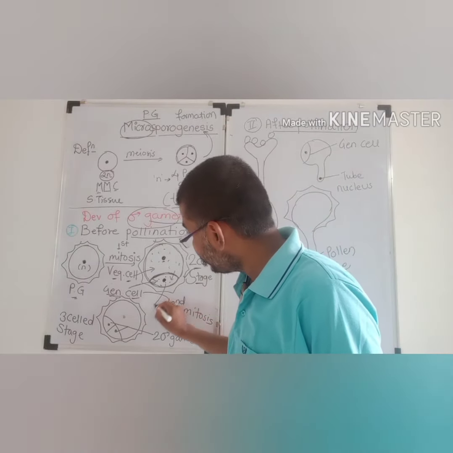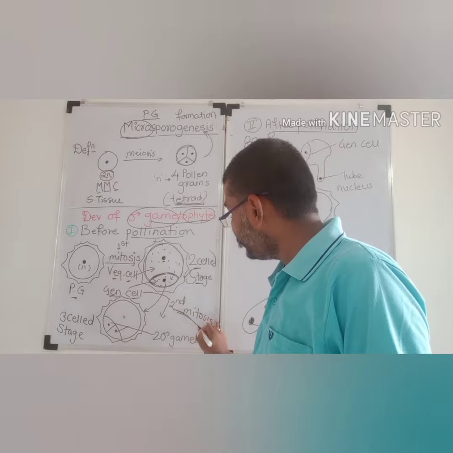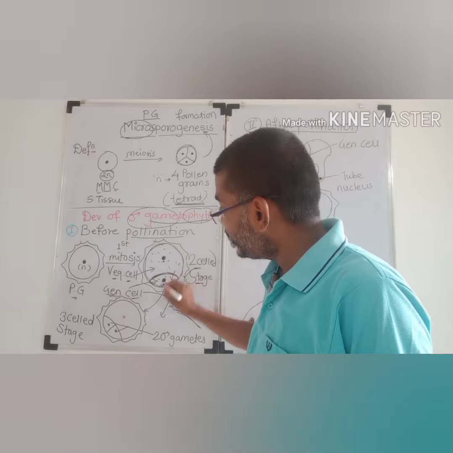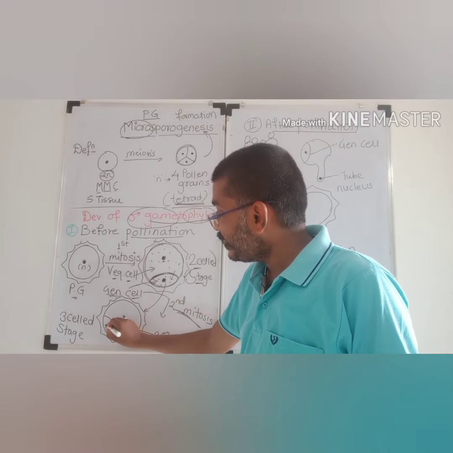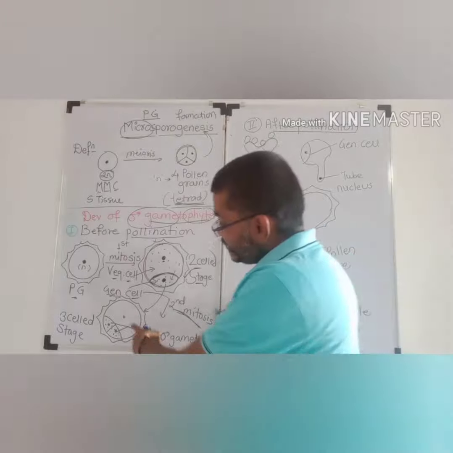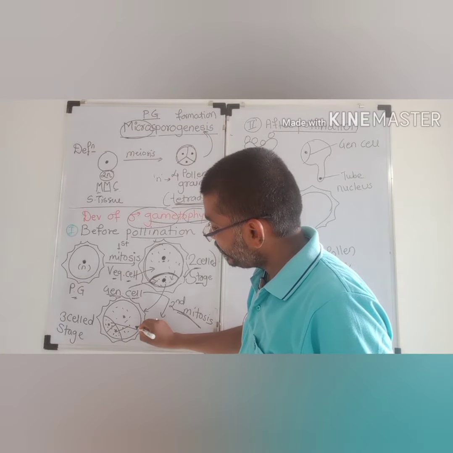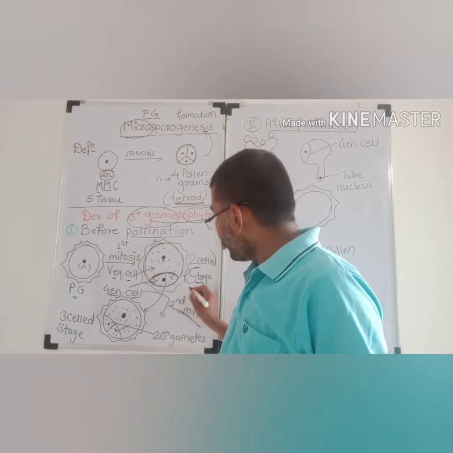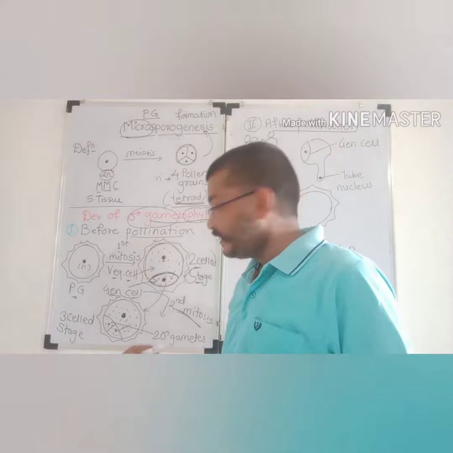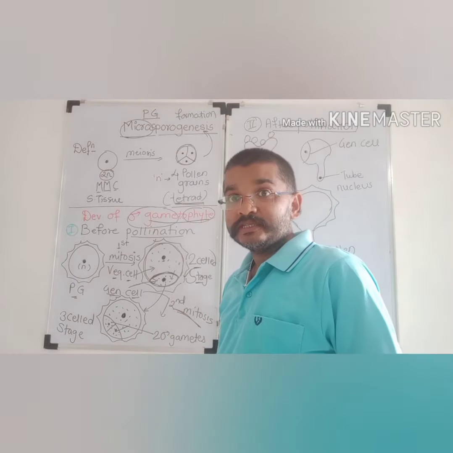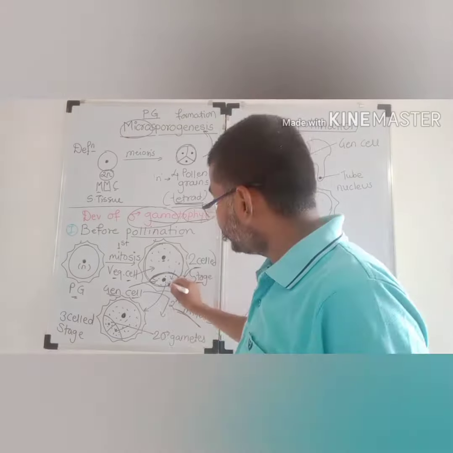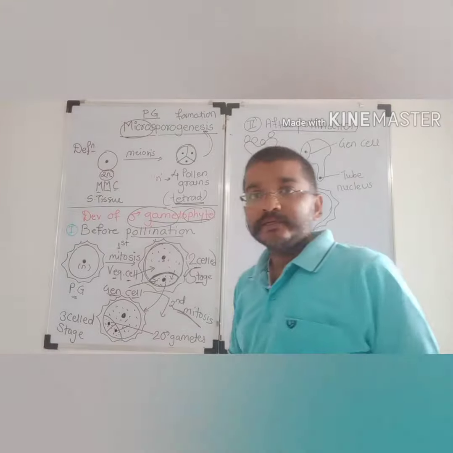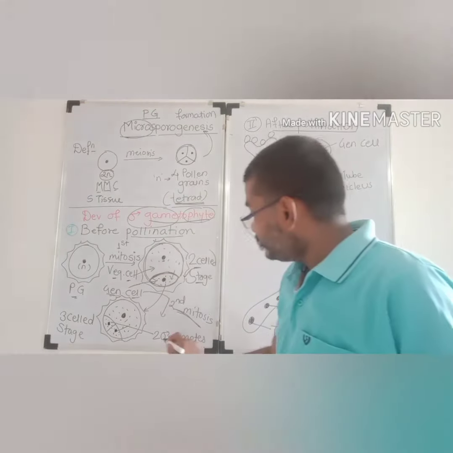It again undergoes second mitosis. Due to the second mitosis, this haploid generative cell again divides into two daughter haploid cells. So in some orchids, inside the single pollen grain, at the end of the second mitosis, the generative cell divides into two equal daughter cells. What are those called?